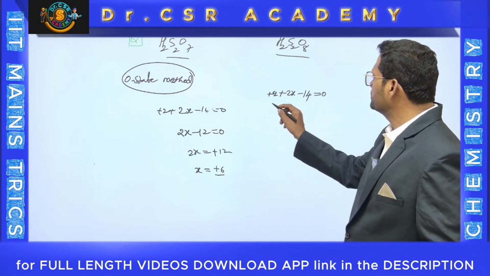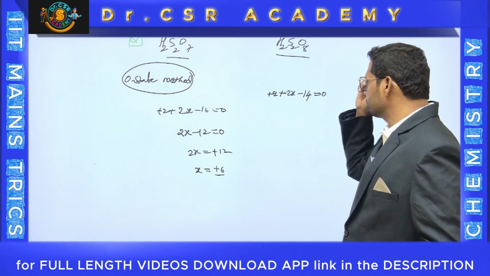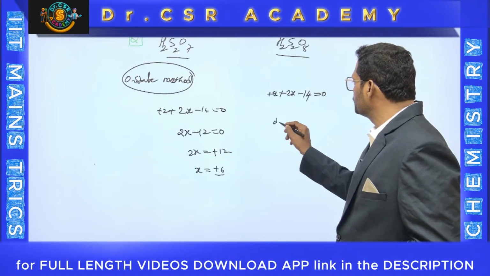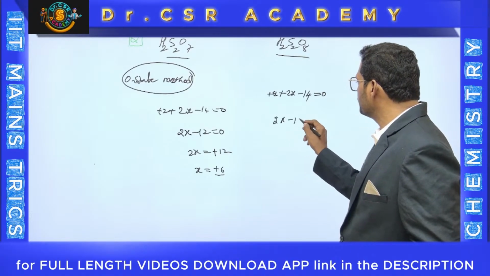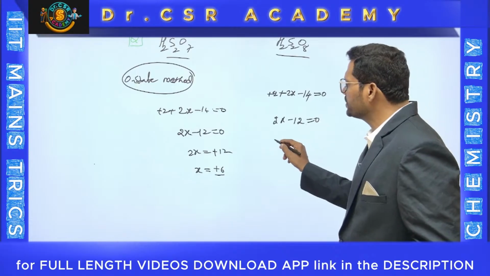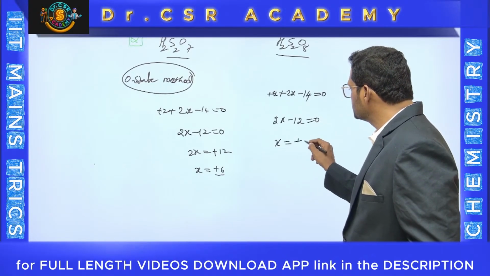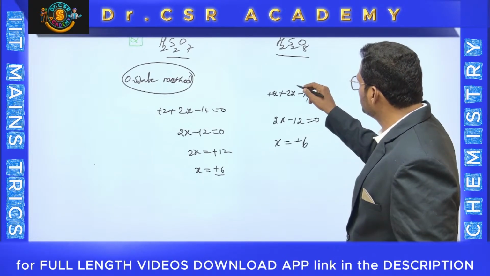Then it will be what? This is plus 2 plus 2x. Therefore, 2x minus 12 is equal to 0. Here also x is equal to plus 6. This is correct. This is the perfect procedure.